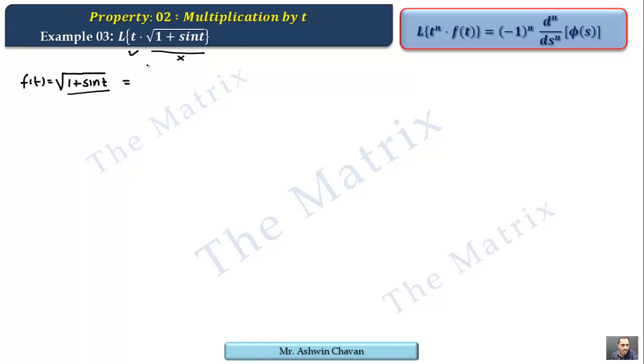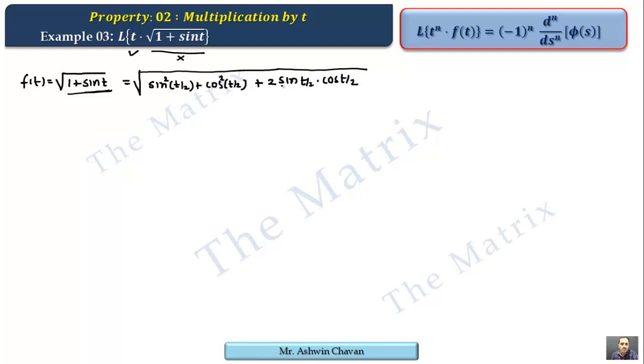By logic, we can write 1 as sine square t by 2 plus cos square t by 2. Why t by 2? The reason is, 1 we can write in any angle, sine square plus cos square of any theta, but the problem is with sine t, because we know sine t is 2 sine t by 2 into cos t by 2, and that's why we used angle t by 2.